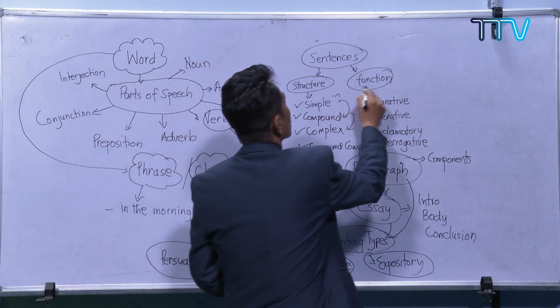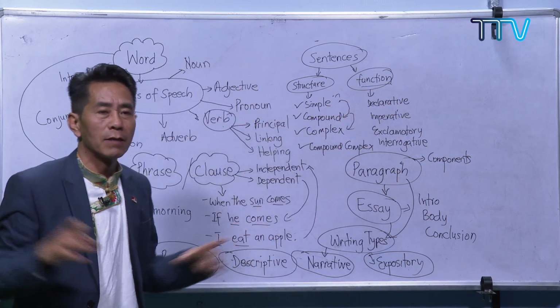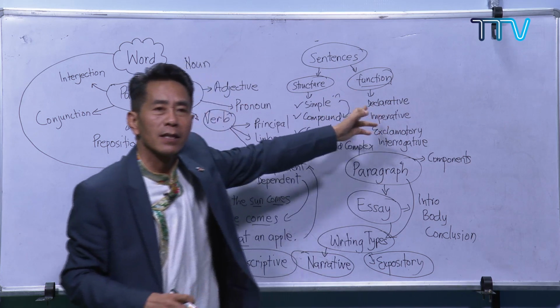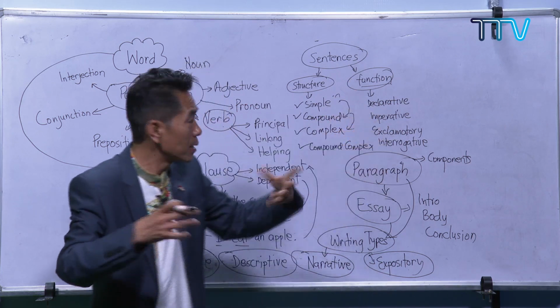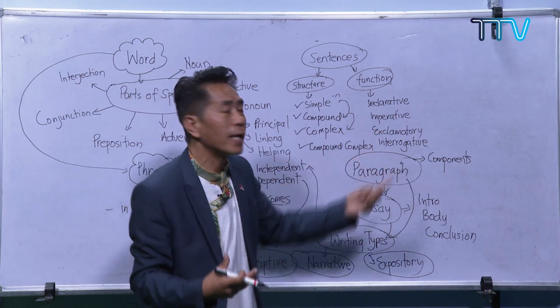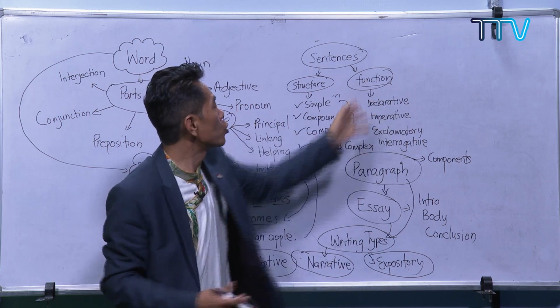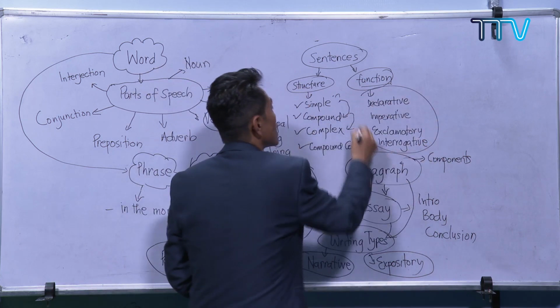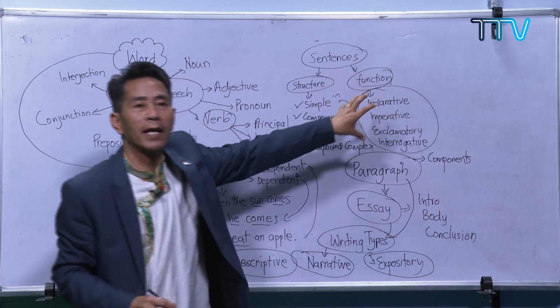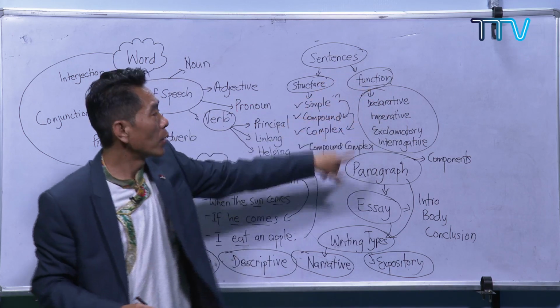And on the basis of function, basically we have the declarative, then imperative, exclamatory, showing surprise, and then interrogative. You should know the different types of sentences, and be in a position to identify this is imperative, this is exclamatory.